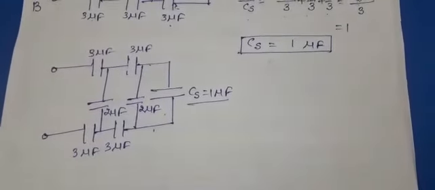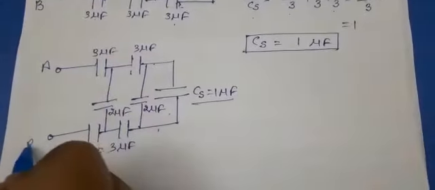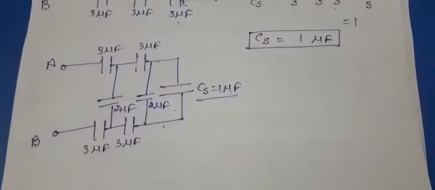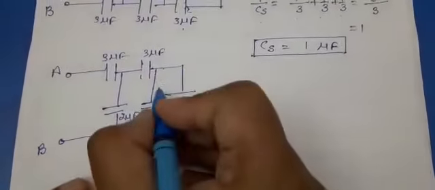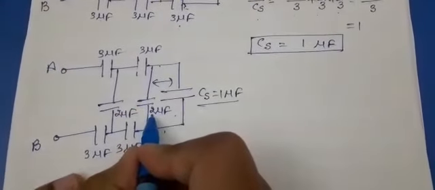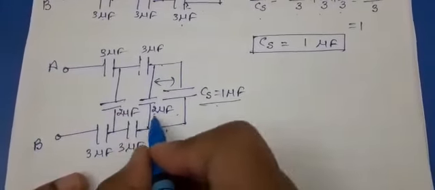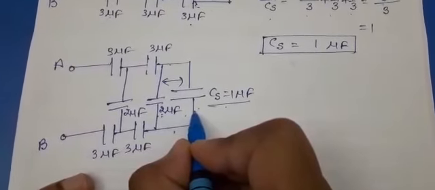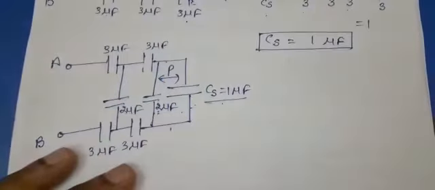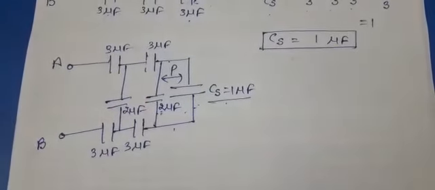Now see, as per this figure, when we are proceeding to the next step, we are redrawing it so that it will give you more clarity. Now see, these two, 2 microfarad and 1 microfarad, are connected in parallel. As these are connected in parallel, for your reference I am taking it by the symbol P, that this is a parallel combination.